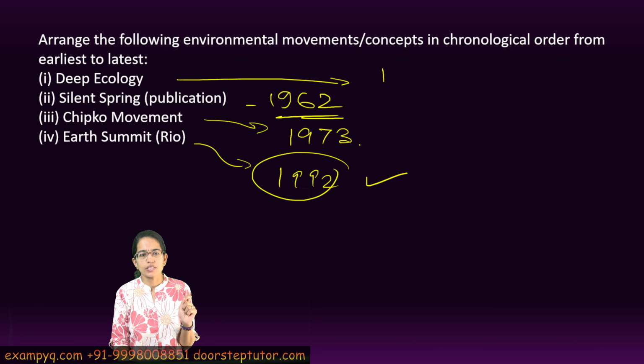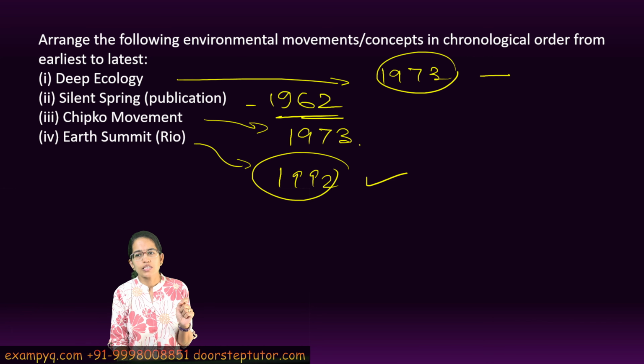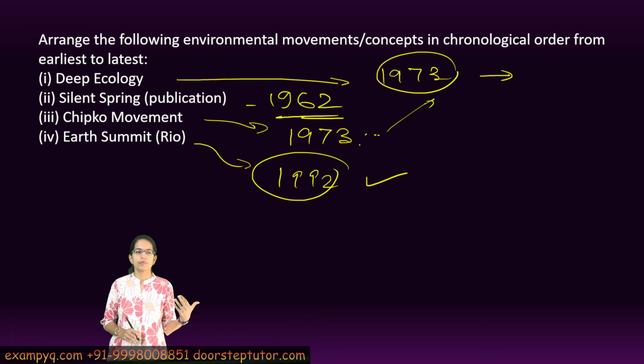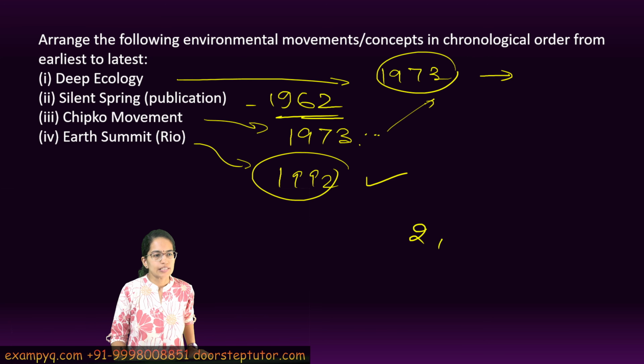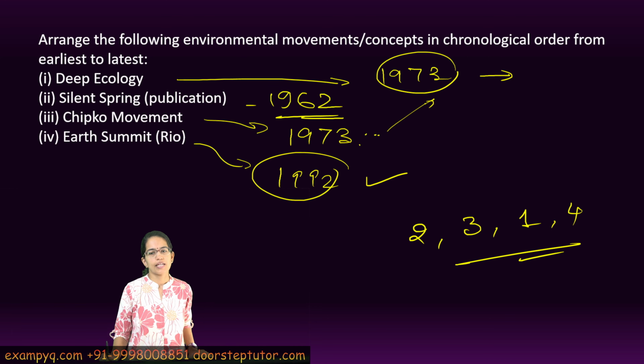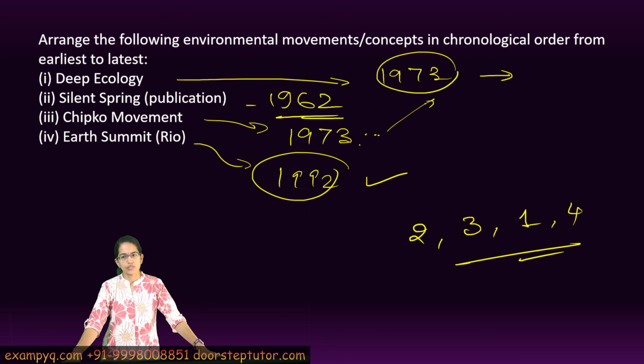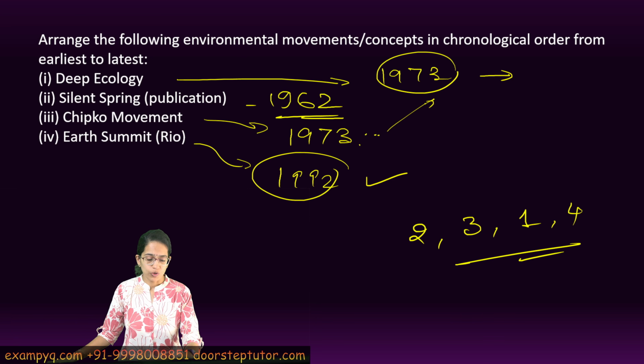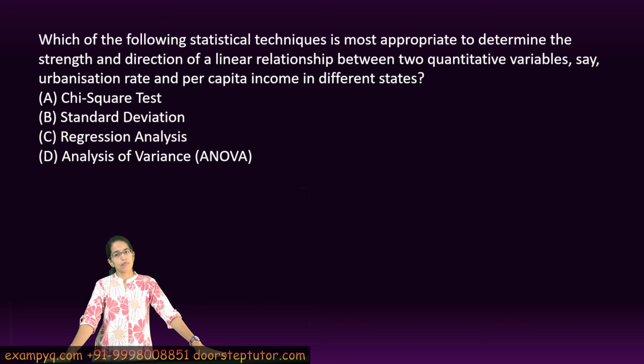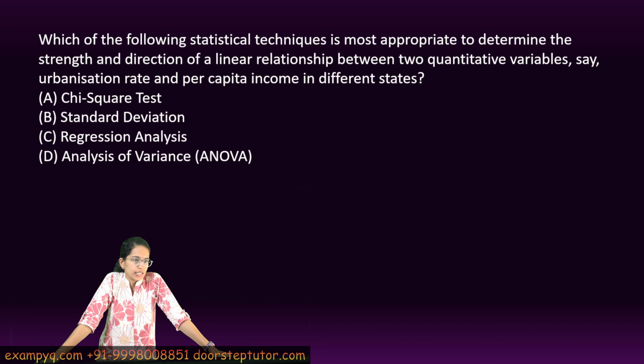The next is Deep Ecology, around 1973. Now this was a movement which was a theoretical concept for initiation of the ideas, and this was somewhere later than the Chipko movement, right? However, both of them were close in the 1970s, but Deep Ecology has been later in sequence. So it's Silent Spring, Chipko movement, Deep Ecology, and then the Earth Summit as the correct sequence. Knowing the timeline for environmental events is one of the very important topics which is usually asked, right?